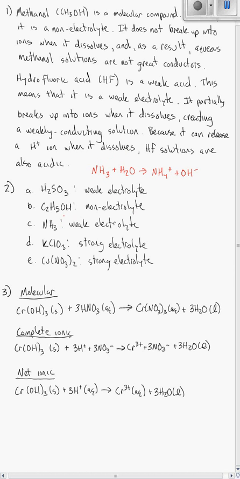So that would be something you'd have to look up. I know I went over this briefly in lecture, so you should have it in your notes. If not, you can always look it up online. So NH3 is a weak base, which means it's a weak electrolyte.